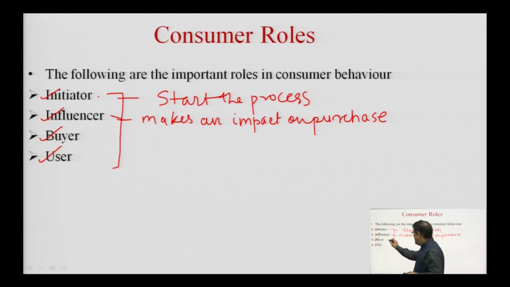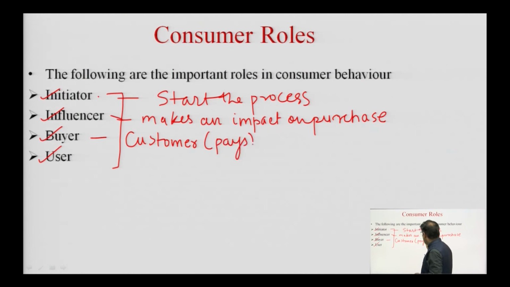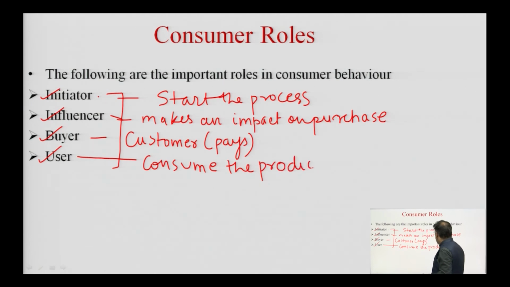Then after that we have the buyer. Now, the buyer is the customer of the product or the service, who actually pays the money. So, in this family, it is obvious for us to understand that the father would be the buyer, because the father would be the customer and he will pay the money for the car. And then we move to the user. So, user is the set of people who consume the product. If the car is used by the father only, then father would be the user. If the entire family drives the car, then the entire family will become the user.